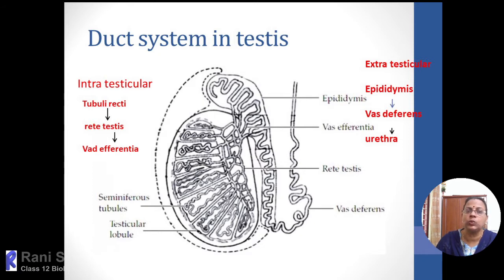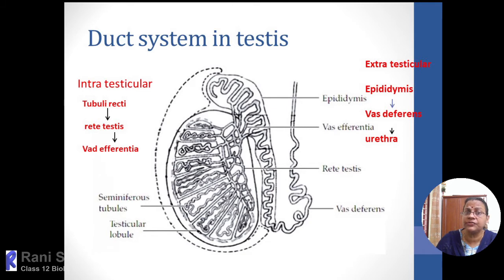Then the rete testis joins together and emerges in the form of little more straight tubes. That region is called vasa efferentia. The vasa efferentia join together and again divide into approximately 12 to 20 tubes, and these tubes are called vasa efferentia. So: seminiferous tubule, then rete testis, then vasa efferentia. These duct systems are enclosed within the testis, hence it is called the intratesticular duct system.